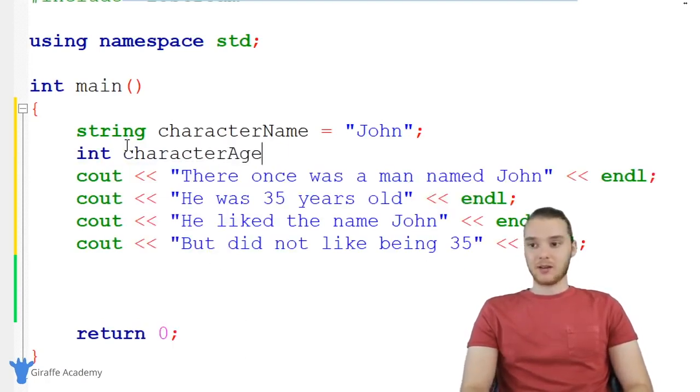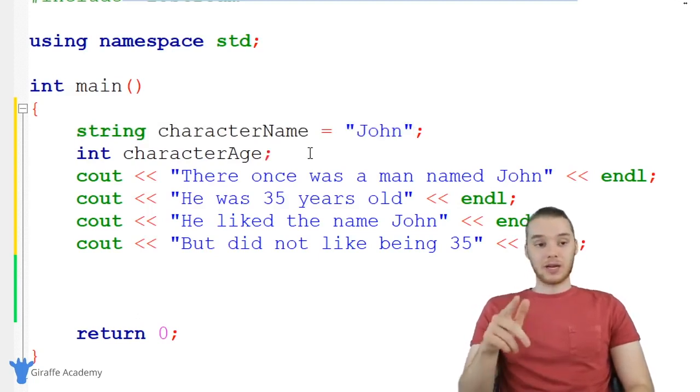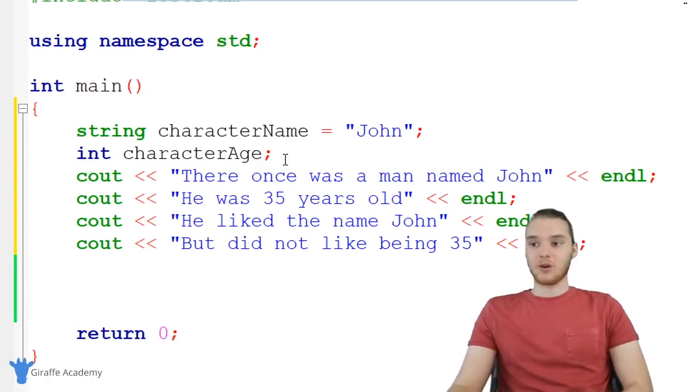Now, I want to show you guys another thing that we can do. Up here, we said string character name, and we set it equal to a value right away. But what I could also do is put a semicolon here. Also, I do want to point out, whenever we're writing lines of code in C++, every time you finish writing a line of code, you want to put in this semicolon. I'm not sure if I mentioned that in the last video, but the semicolon basically tells C++ that we're done with that line of code. So this separates one line of code from another, and you need to always make sure you put these semicolons.